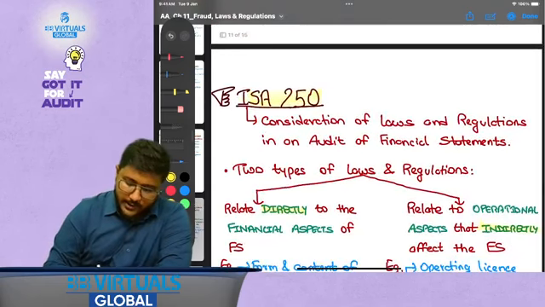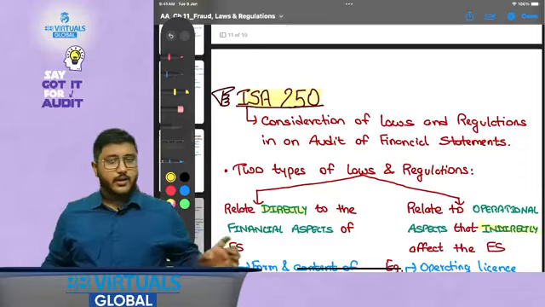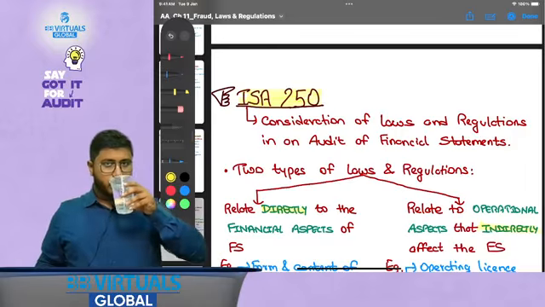Now with this, ISA 240 comes to an end, and now we can enter into ISA 250. Okay.